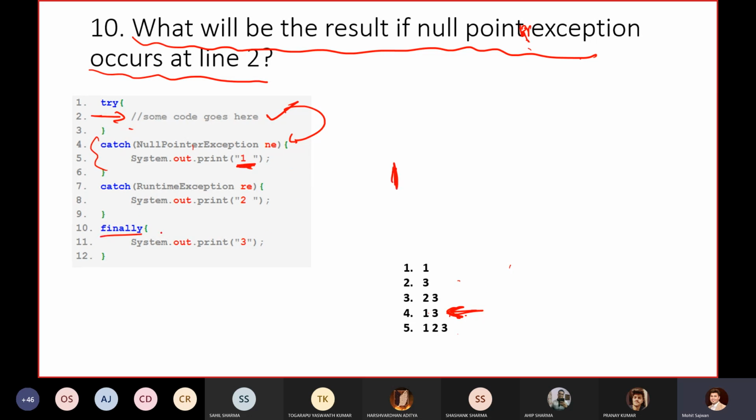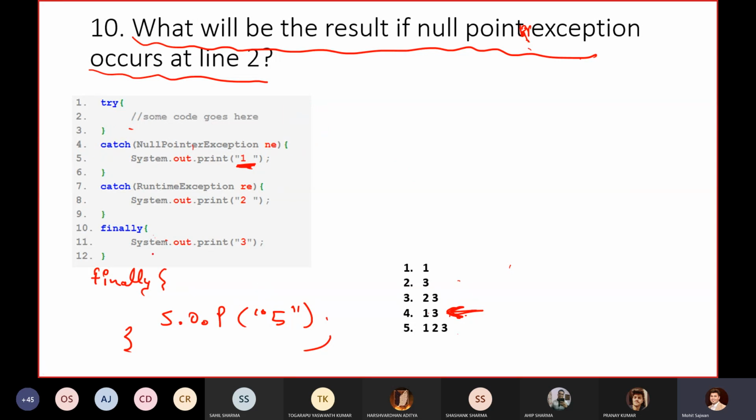After that, always remember that it will always execute the finally block, so then it will print 3. Now, what if I write another finally, with system.out.println 5? Can anyone tell me what output I will get for this code? For the same question, what have I done now? I have added one more finally block, right? So now I have 2 finally blocks and 2 catch blocks for a single try block. Then what will happen? Can anyone tell me what output I will get?